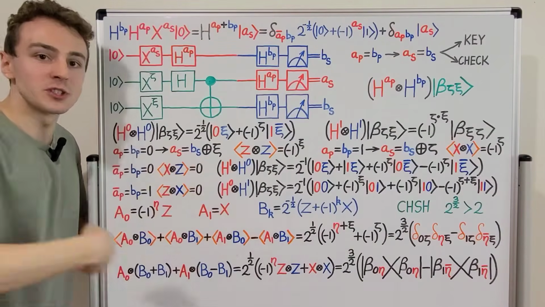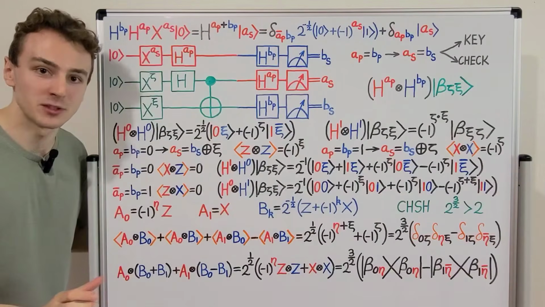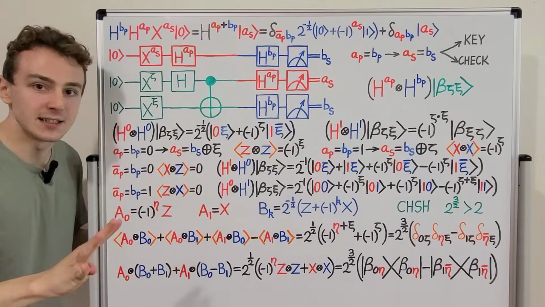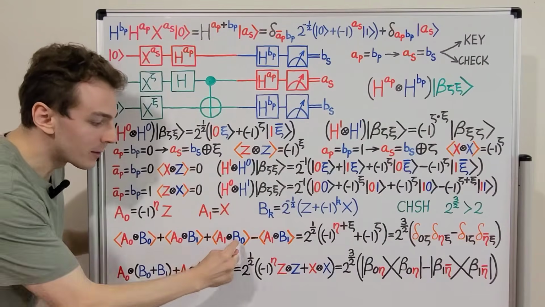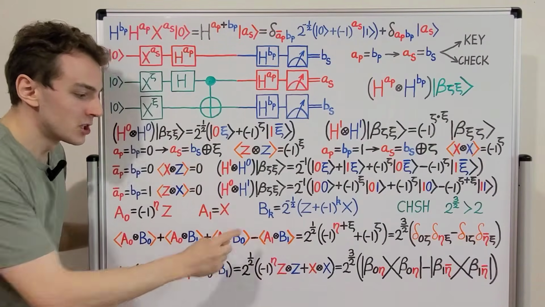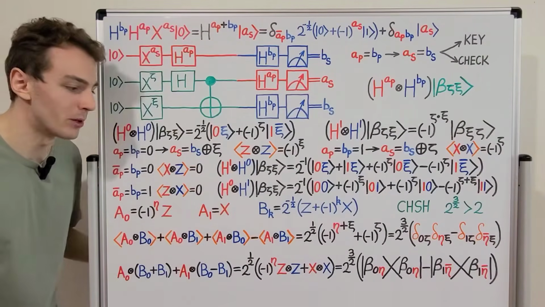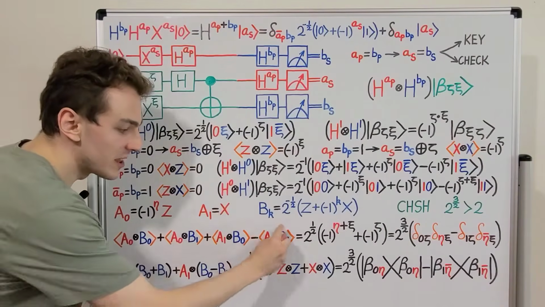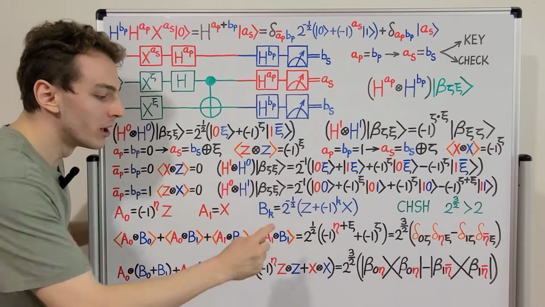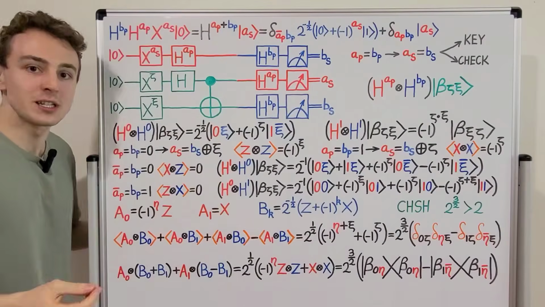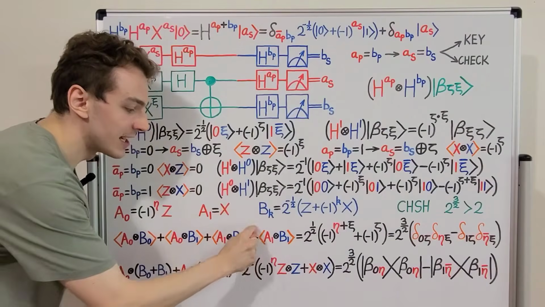Now we need many trials of this experiment. We need many trials so that we can compute expectation values. So we're going to consider four cases. These are A0B0, A0B1, A1B0, A1B1. These four cases correspond to random choices made by Alice and Bob. Let's pay close attention to this term over here. This corresponds to Alice randomly choosing A1 and Bob randomly choosing B1, and then performing a measurement, and then we want to compute the expectation value. But keep in mind that there is a minus sign in this definition.